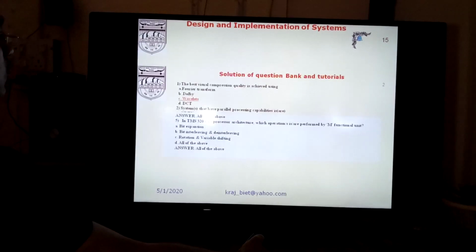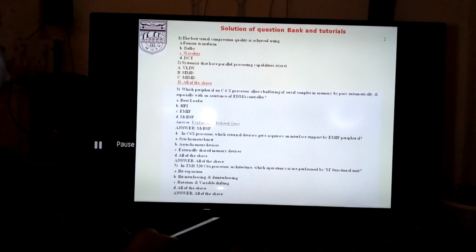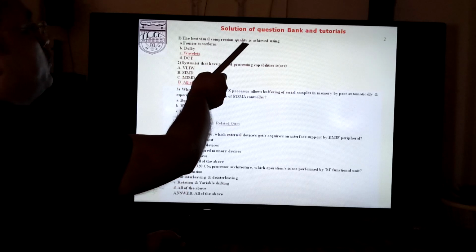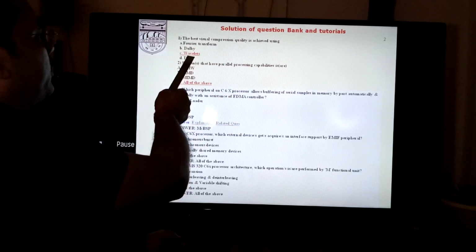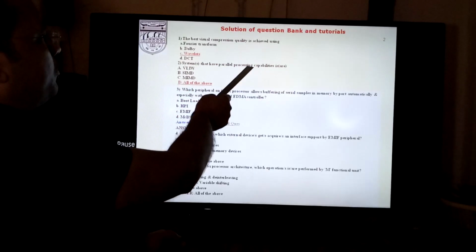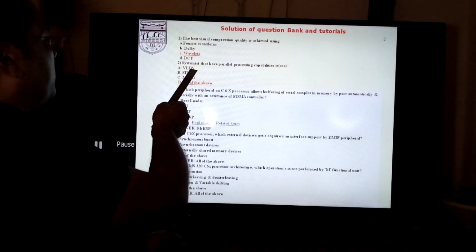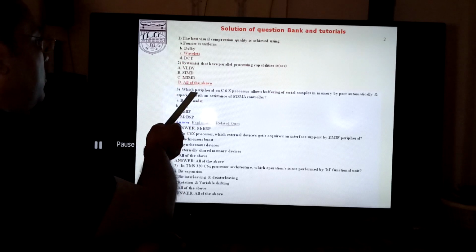There are some more questions related to the MCQ. The best visual compression quality is achieved using which type of transform? Naturally the wavelet. Systems that have parallel processing capability: all have parallel processing capability, the VLIW and the MIMD, so all of them are true.